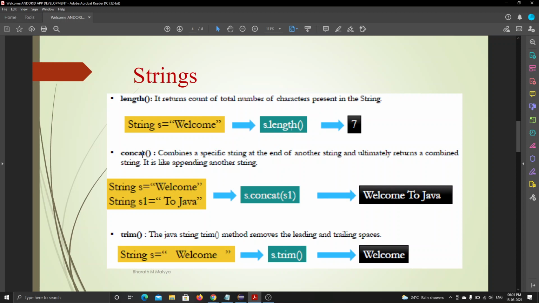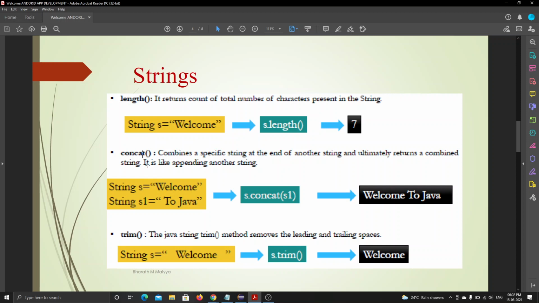In a similar way, we define s, this string name, and with the help of dot, full stop, we find out the length of the string s. We don't use any arithmetic operator here. Directly we print s dot length, then we get the string length here. Okay. Let's move. Understood what is length? Yes, sir.